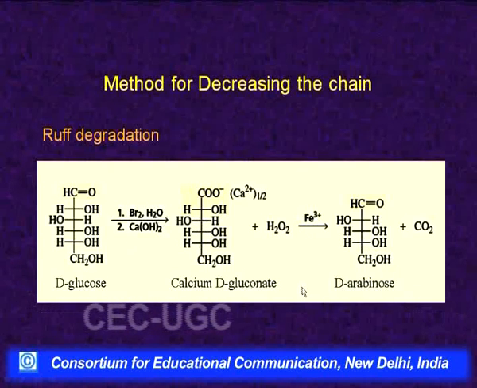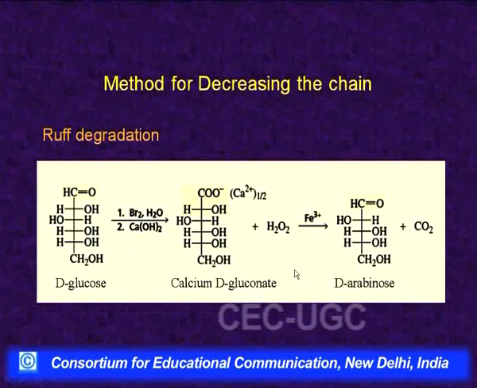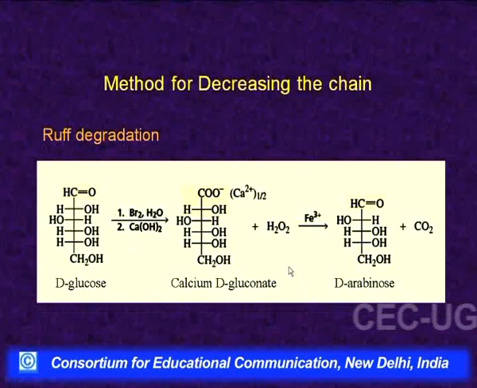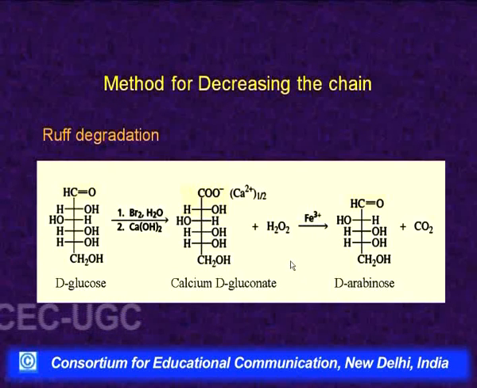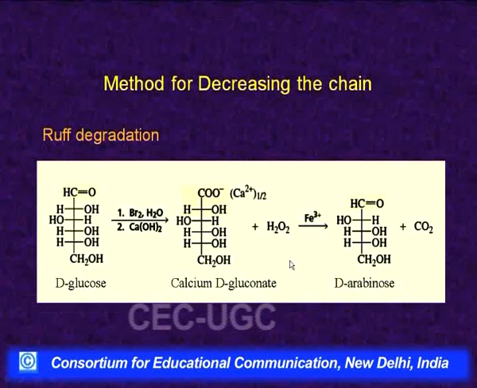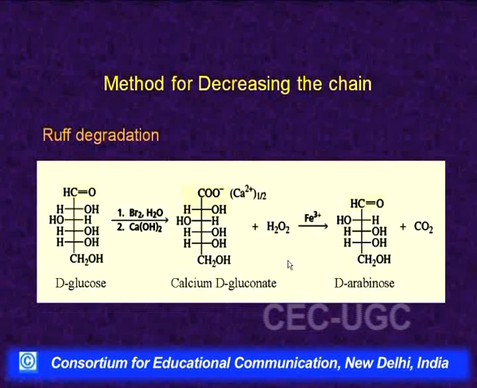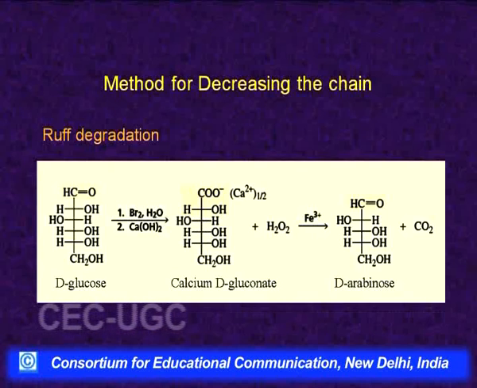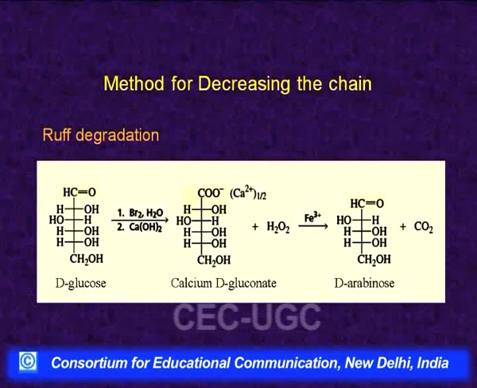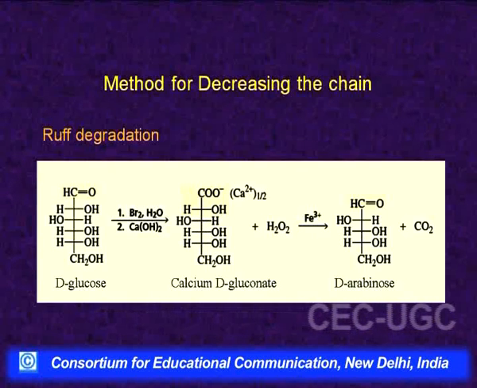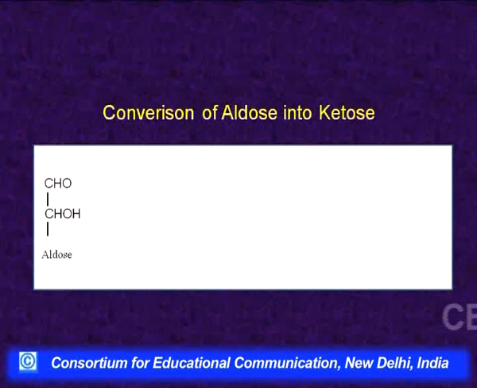Now, in all these reactions, whether it was epimerization, increasing the chain length or decreasing the chain length, we have seen that all these reactions are carried out on aldoses. Suppose we want to do any such reaction on a ketose, then what? For that, first the ketose is converted into an aldose, then we carry out the reaction, and then the aldose is converted back into a ketose. So, how to convert an aldose sugar into a ketose sugar?